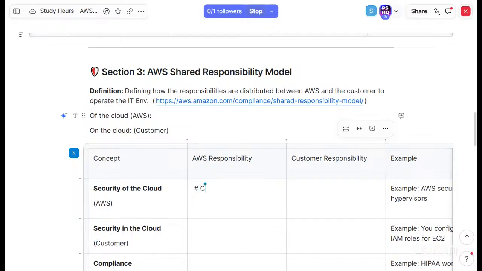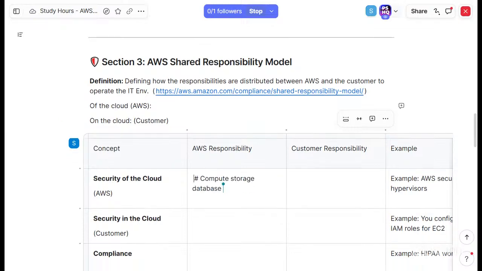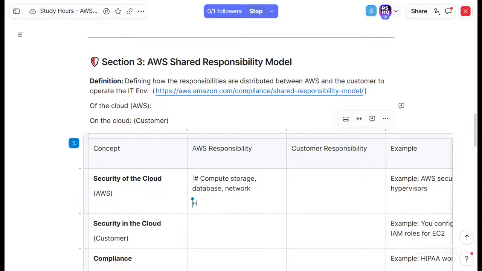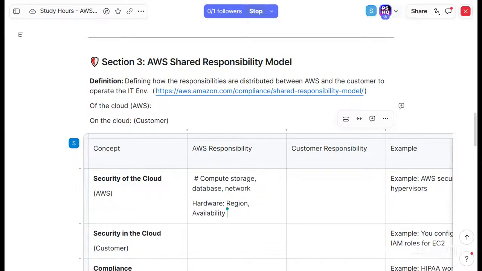Compute, storage, database, network. Yeah, and all these come under software. Compute, storage, database, network. That's it. These are the four different items which come under software, and under hardware there are regions, availability zones, and edge locations.